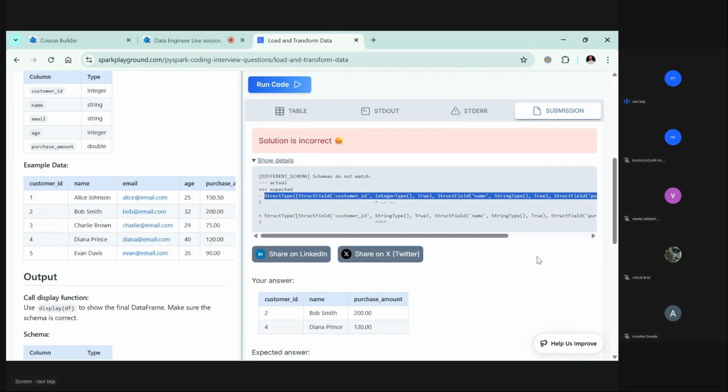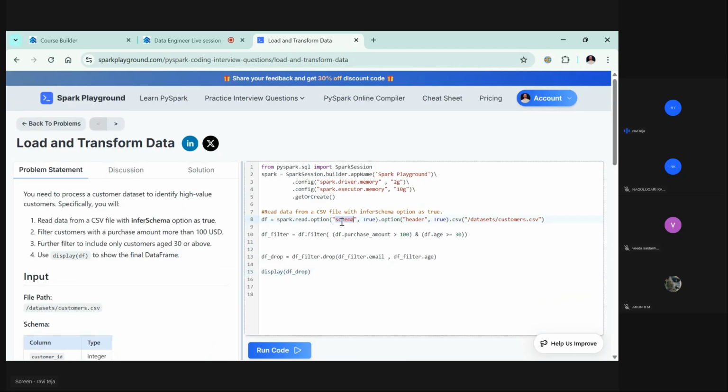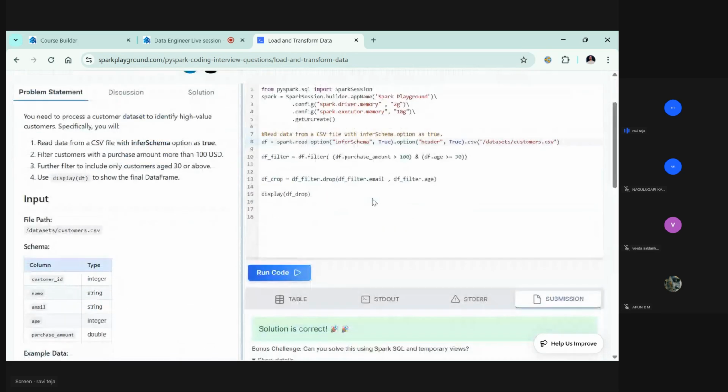Let me try to put this in for the schema here. Okay, I see. See here, right? I haven't changed this option back to normal. So infer schema true. Let's run the code. See, solution is correct.